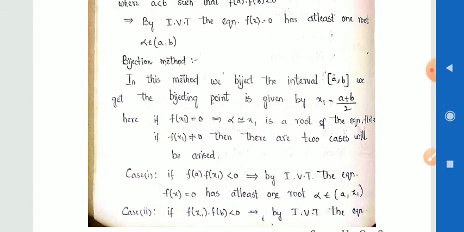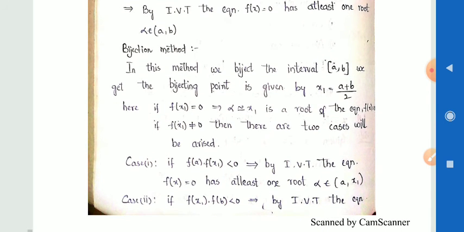Here a comma b are the two points. Bisecting means I am taking the midpoint, that is x1 is equal to a plus b by 2. In these two real values, between these two values only, I will get the root. By the bisection method, I am bisecting this interval, taking the midpoint of the interval a comma b. Then x1 is equal to a plus b by 2. Here x1 is calculated.